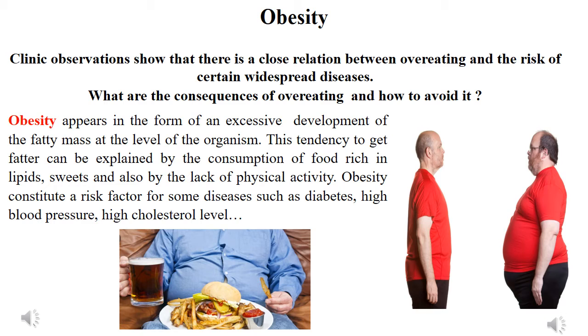Clinic observations show that there is a close relation between overeating and the risk of certain widespread diseases. What are the consequences of overeating and how to avoid it? Let's define obesity. What is obesity? Obesity appears in the form of an excessive development of the fatty mass at the level of the organism. So, accumulation of fat is obesity.